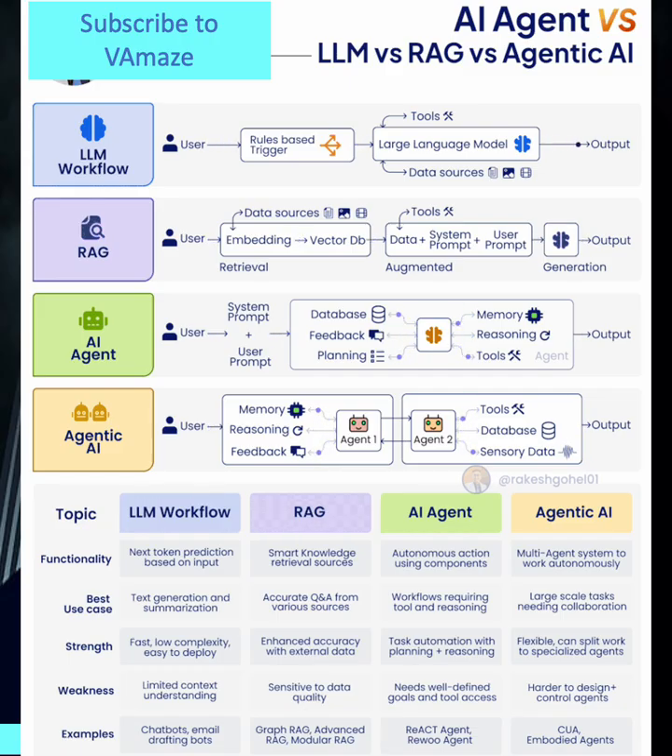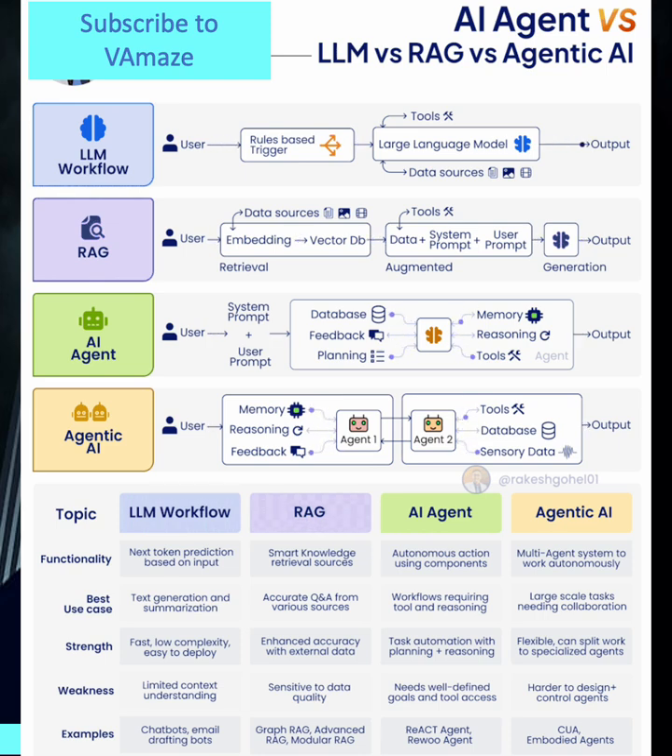Our presentation today will focus on the evolution of AI architectures, from simple LLMs to sophisticated agentic systems, and we'll start with the foundation, the large language model. The large language model represents our starting point, a powerful yet straightforward approach to AI text generation.